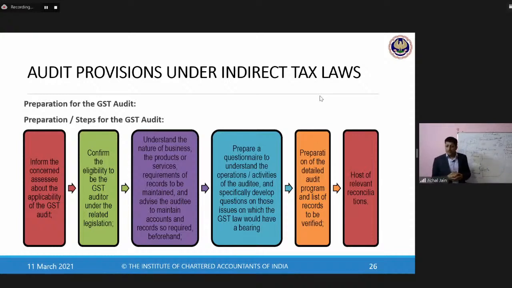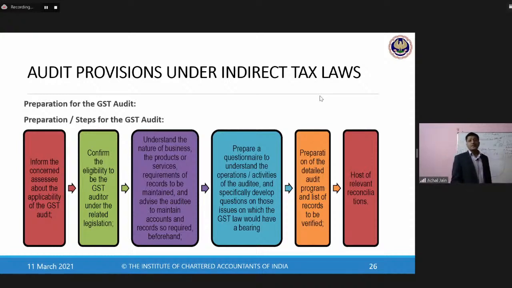Then comes the execution piece. Now, as around the execution, what is it that the auditor will plan? It's about the performance of all of those audit procedures which he would have planned. Now, during the performance of these procedures, as is done in the case of statutory audit, he may have to revise some of his audit procedures. He may have to just revisit some of his audit procedures. He may have to increase his extent of testing.